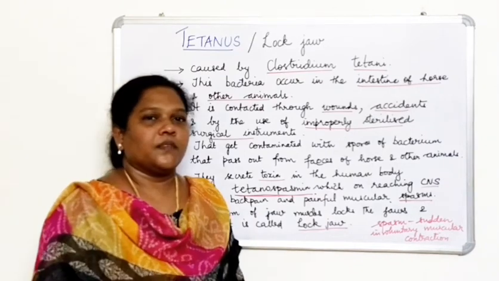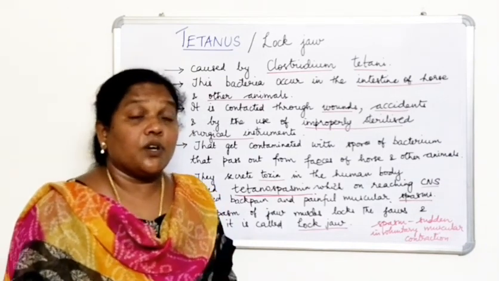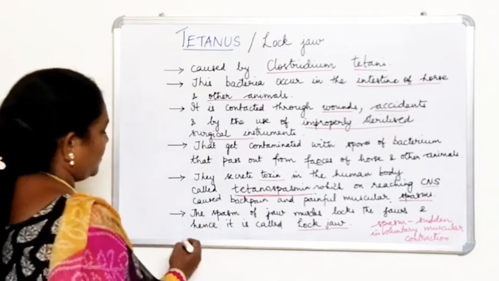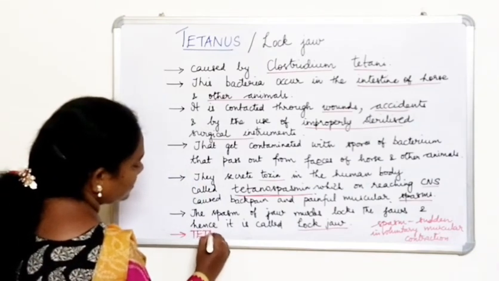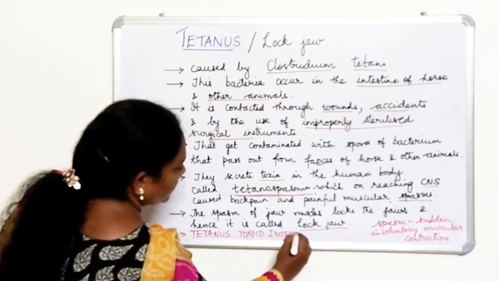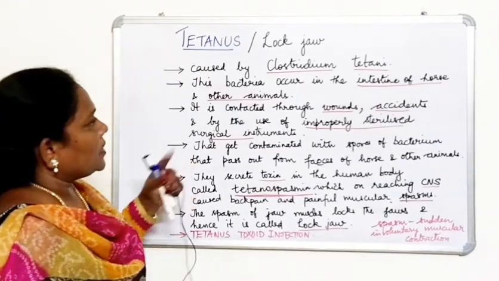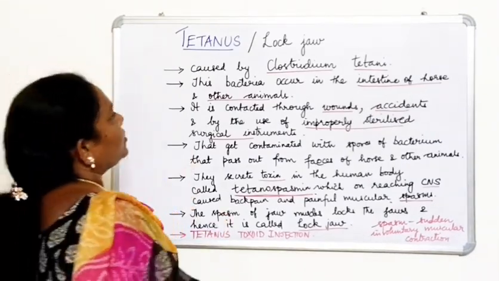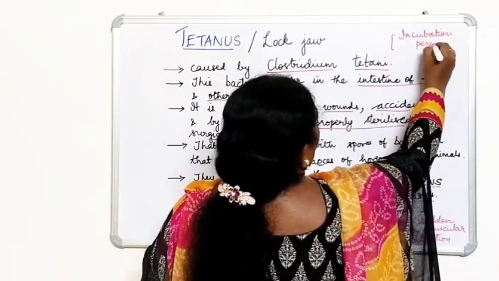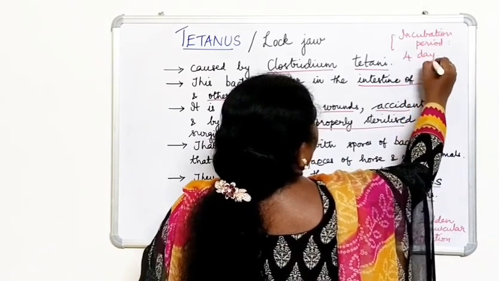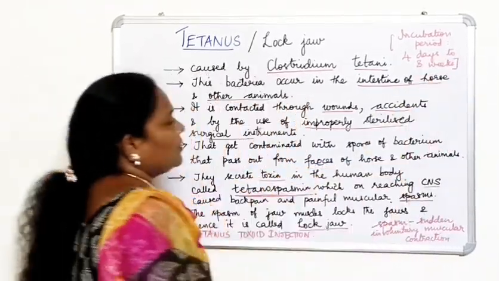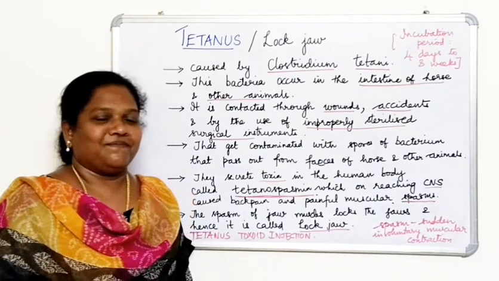So in that case, tetanus toxoid injection should be administered. What injection? Tetanus toxoid injection should be administered. And when you look at the incubation period, what is the incubation period here? The incubation period is about 4 days to 3 weeks. So it has to be treated at the proper timing.